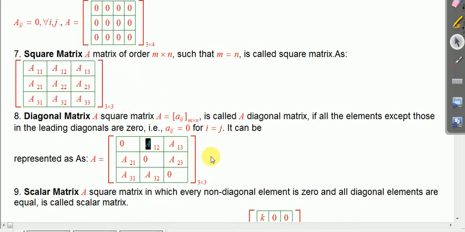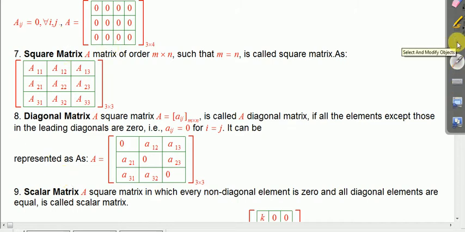Let us write it as small letter first. Here it is a. A capital letter in fact represents a matrix, but the small letter represents an element of the matrix. So instead of writing capital letter, let us use a small letter. Here it is a11, a22, a33; all the non-diagonal elements are 0, and it is a square matrix. So this matrix will be called a diagonal matrix.